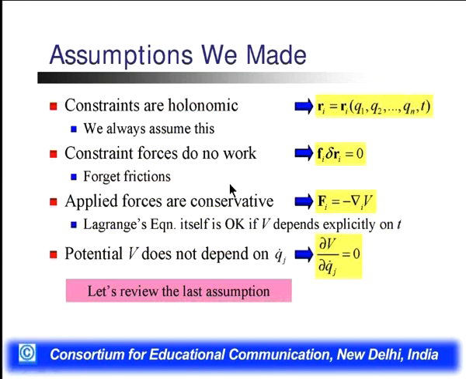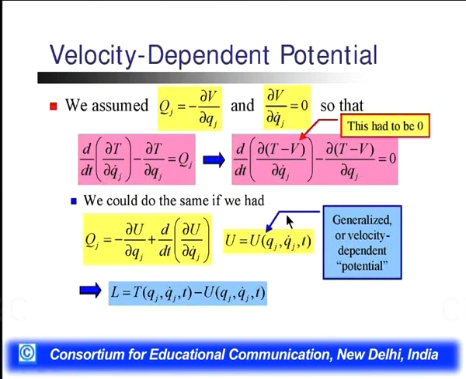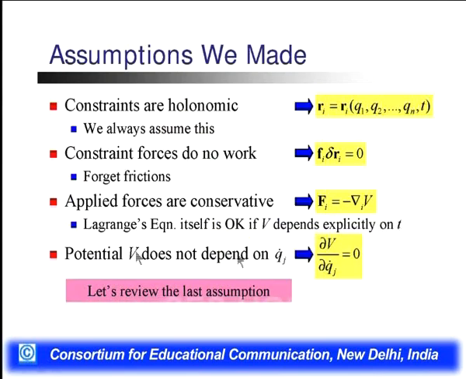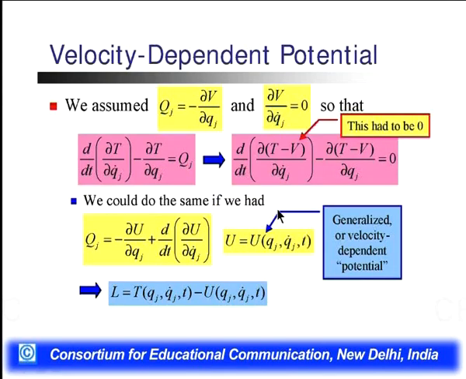On the basis of that, we can have some assumptions: constraints are holonomic, constraint forces do not work, applied forces are conservative, and potential V does not depend upon the derivative of the generalized coordinates. Then we have the velocity dependent potential. We know that Qj is equal to minus del V by del qj, potential with the constraint coordinate.